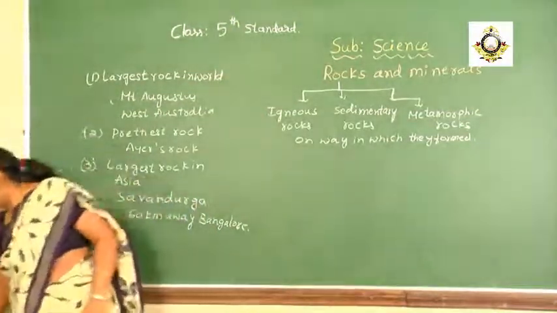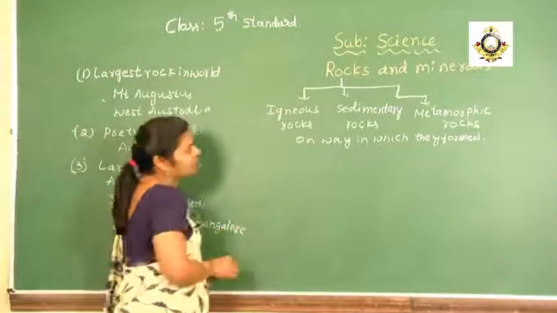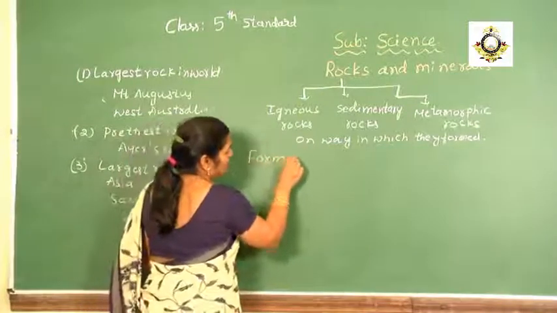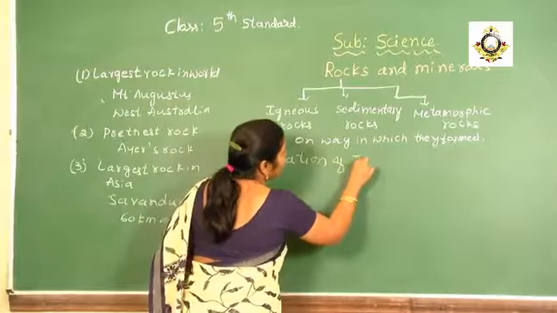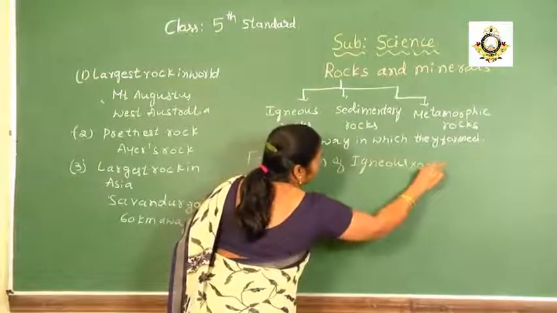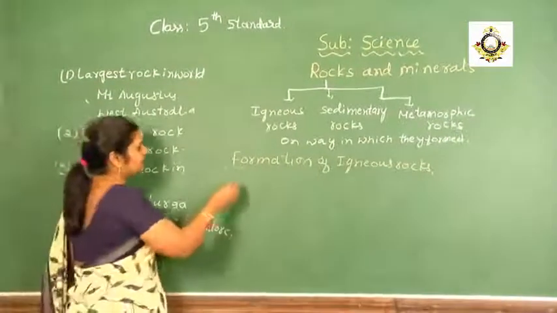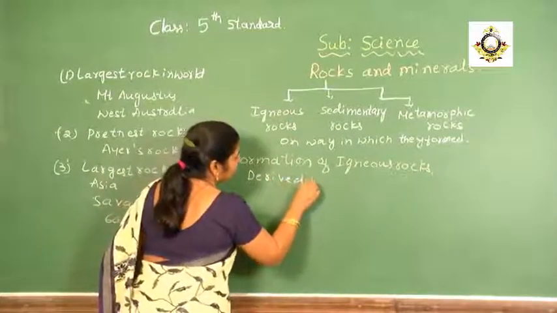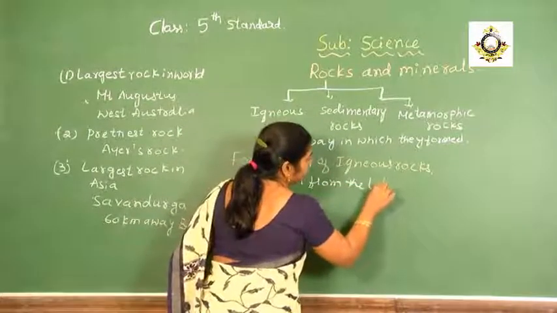The next one that we are going to consider is the formation of igneous rocks. The word igneous is derived from a Latin word.